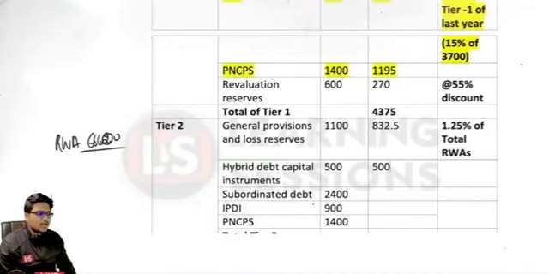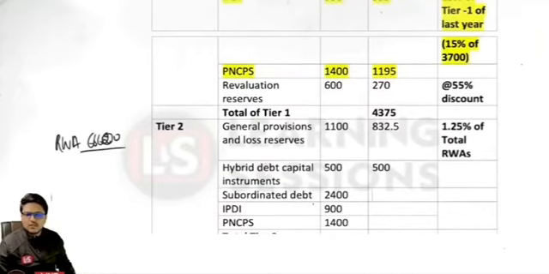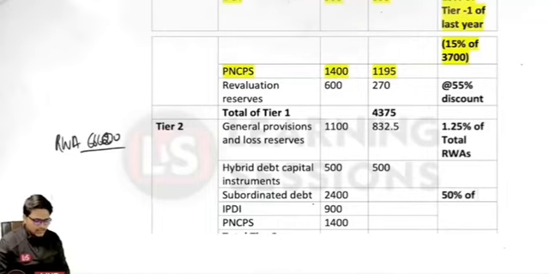And further, related to subordinated debt, what is the limit? What is the limit related to the subordinated debt? It is limited to 50% of the tier 1 capital.